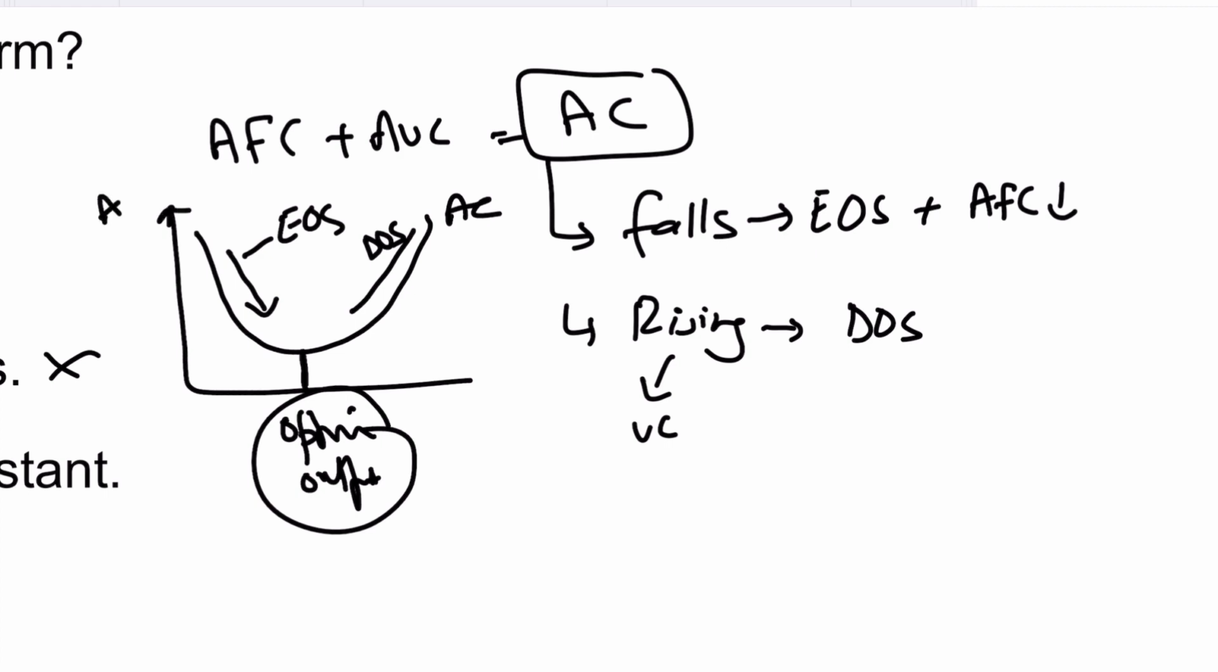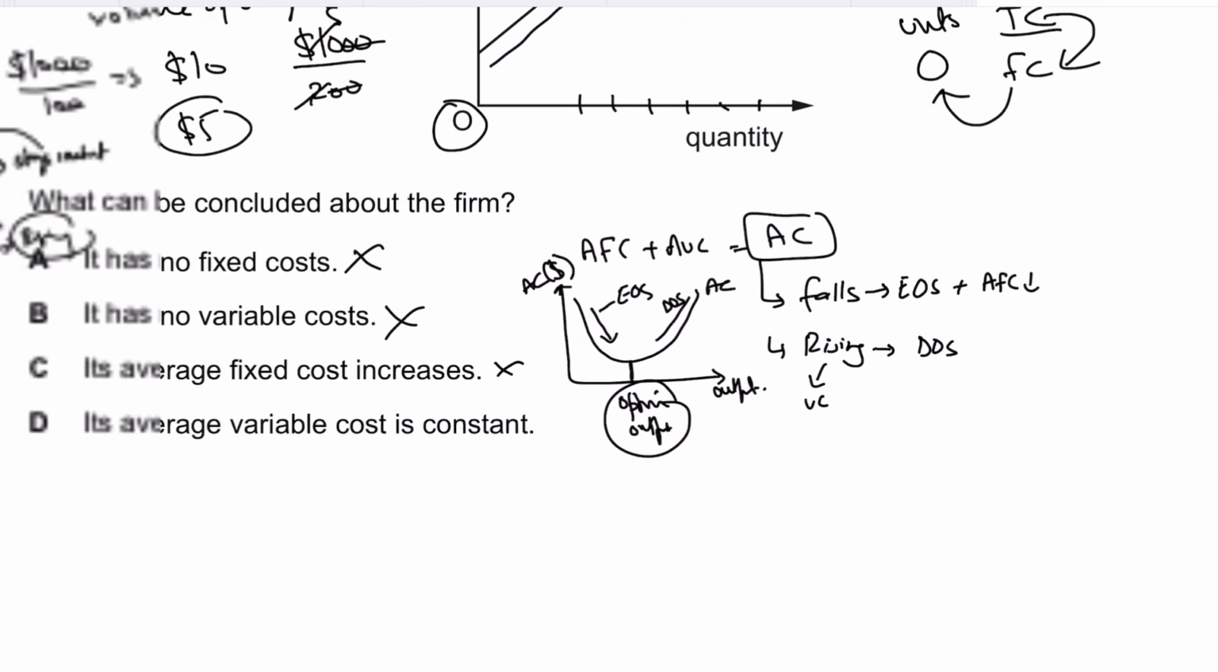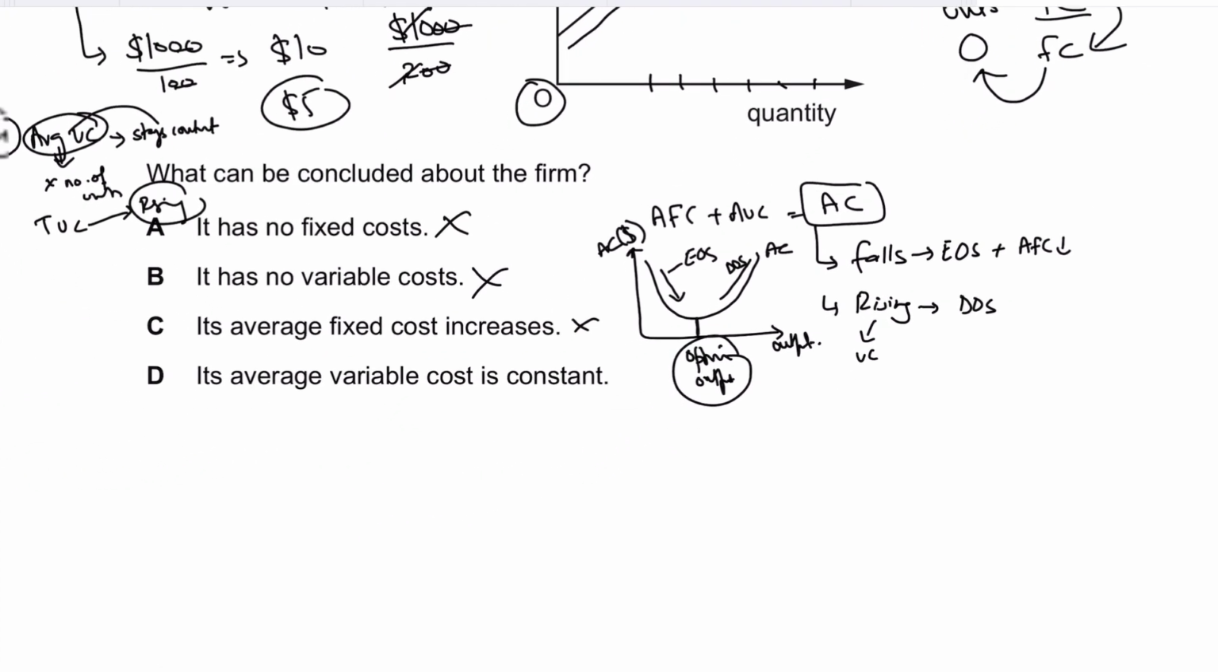On the y-axis, you label average cost in terms of dollars. On the x-axis, you measure output. Understood? Simple. You should copy these rules down. It will help you in the exam, okay?